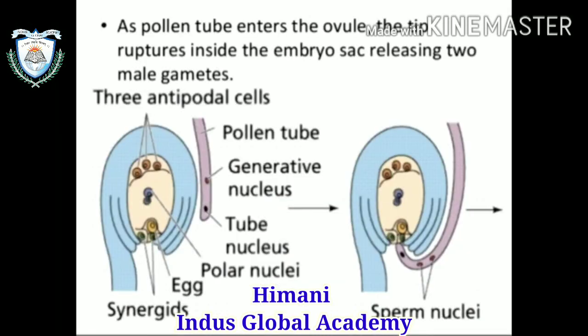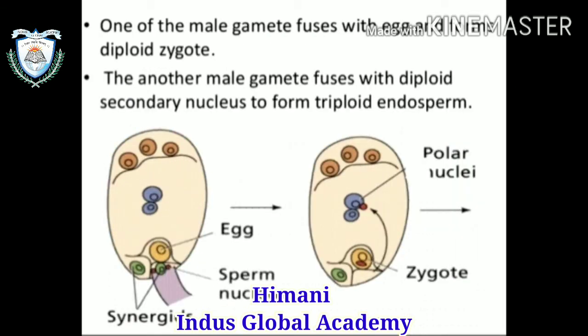After that, as the pollen tube enters the ovule, its tip ruptures inside the embryo sac and releases the male gametes. In the embryo sac there are three antipodal cells, two synergids and one egg, and in the center there are polar nuclei, or you can say central nuclei, and the pollen tube carries two male gametes. One male gamete fuses with the egg to form the diploid zygote.